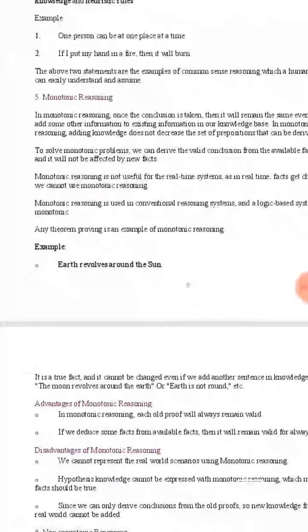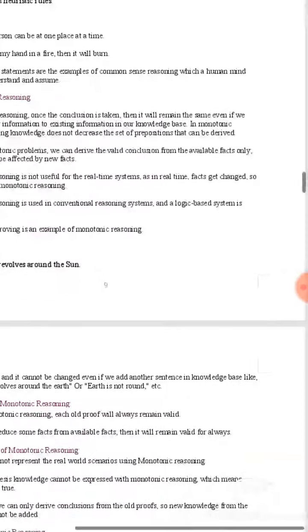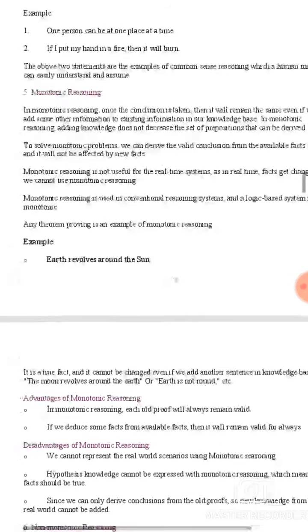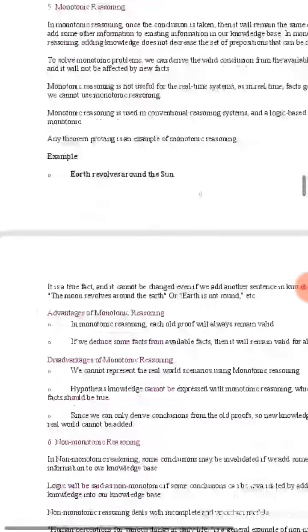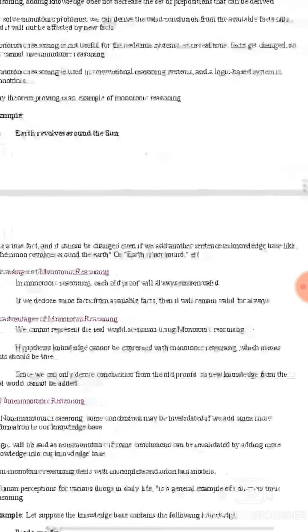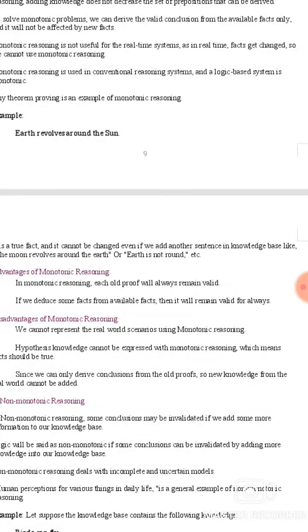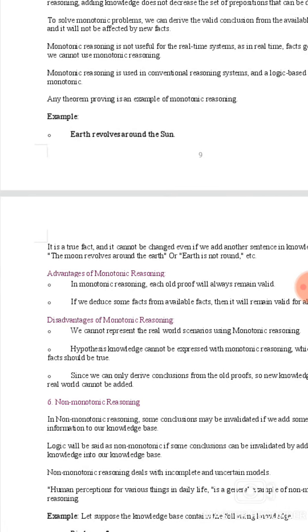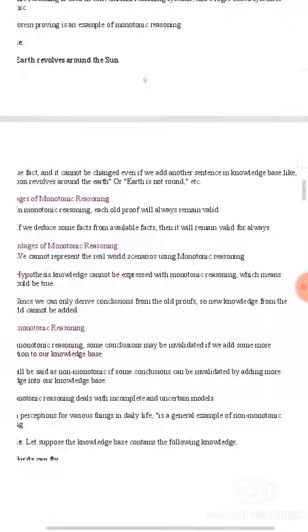Example: earth revolves around the sun. It is a true fact that it cannot be changed even if we add another sentence to the knowledge base, like the moon revolves around the earth or earth is not round, etc. Advantages of monotonic reasoning: each old proof will always remain valid. If we deduce some facts from available facts, then it will remain valid forever.